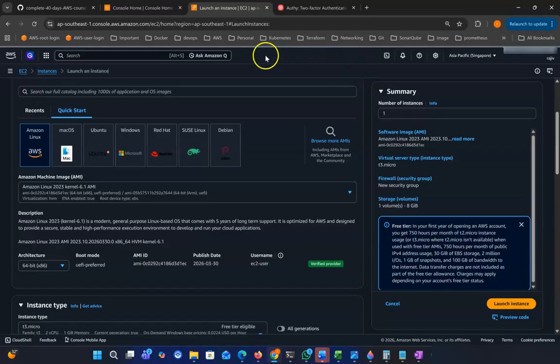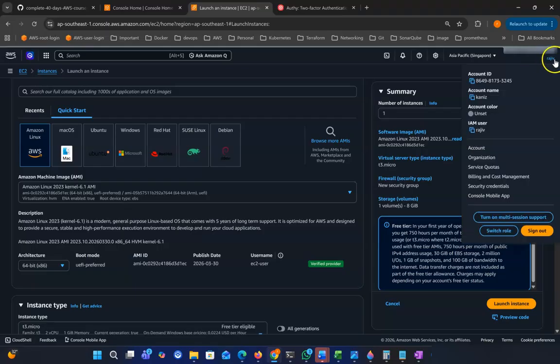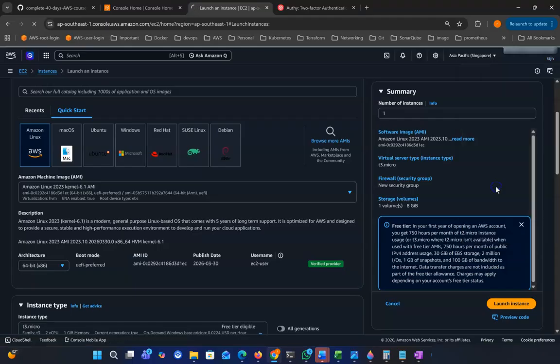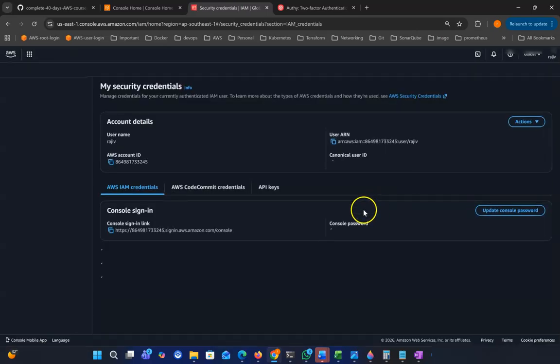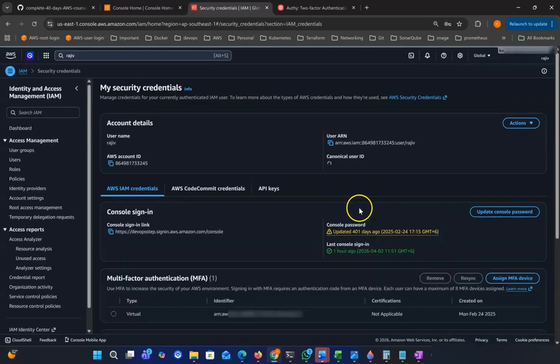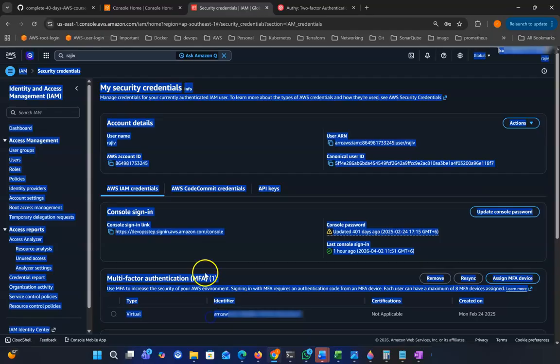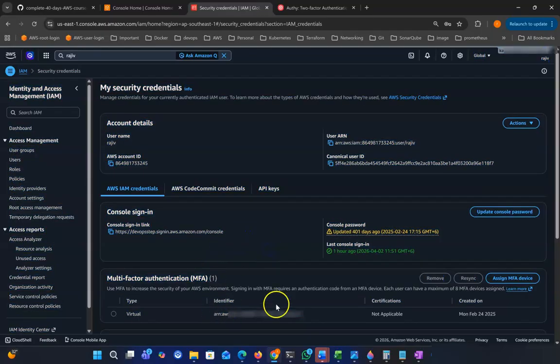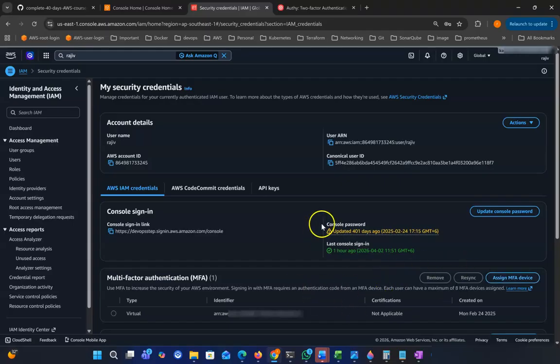After you create a user account and log in, you can see the username here. You need to click this one and go to security credentials. Here it is showing the MFA device. When you are creating a user the first time, you don't have this one.